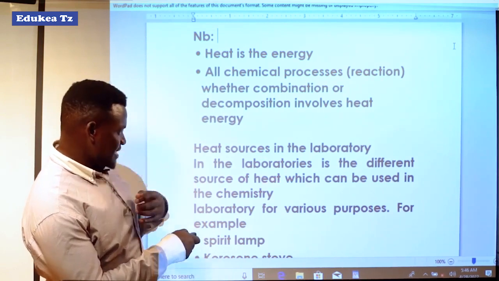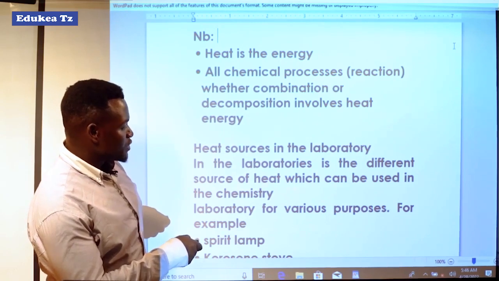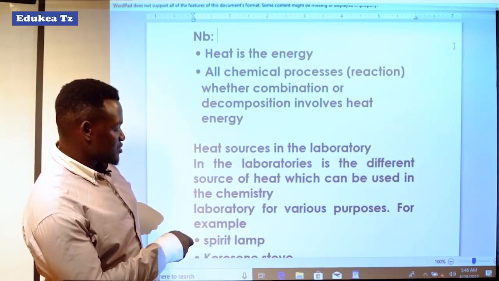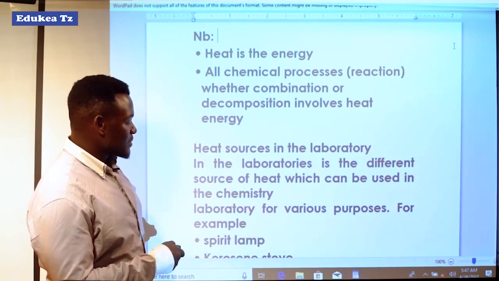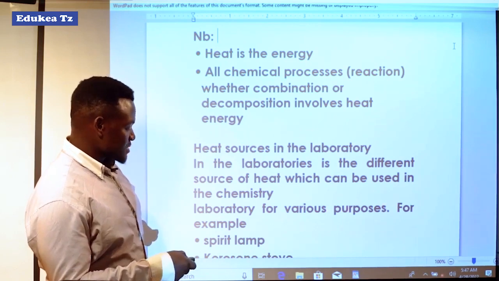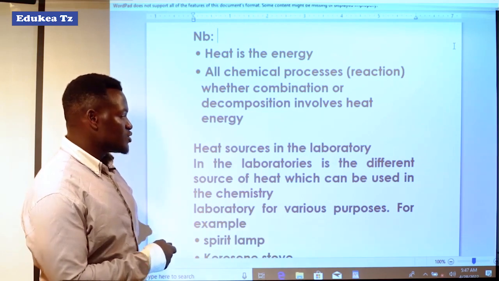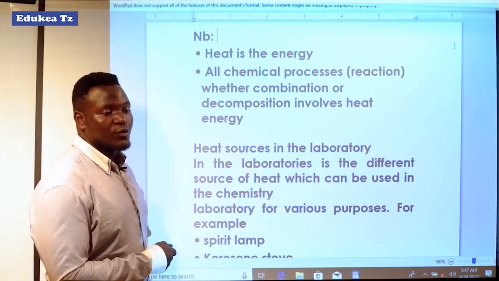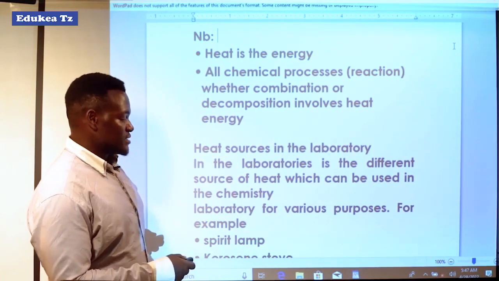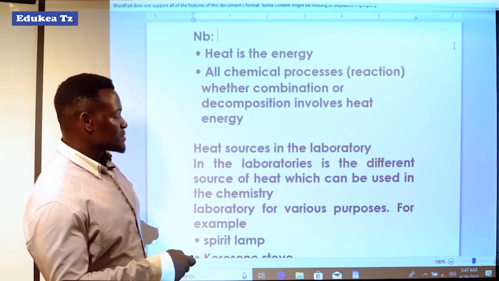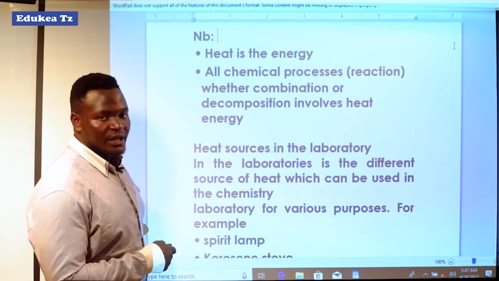In the laboratory there are different sources of heat which can be used in the chemistry laboratory for various purposes. For example, we have here examples of heat sources, and this heat is used in the chemistry laboratory for different purposes like heating substances. Now let us look at the various purposes which are served by heat or energy in the chemistry laboratory.